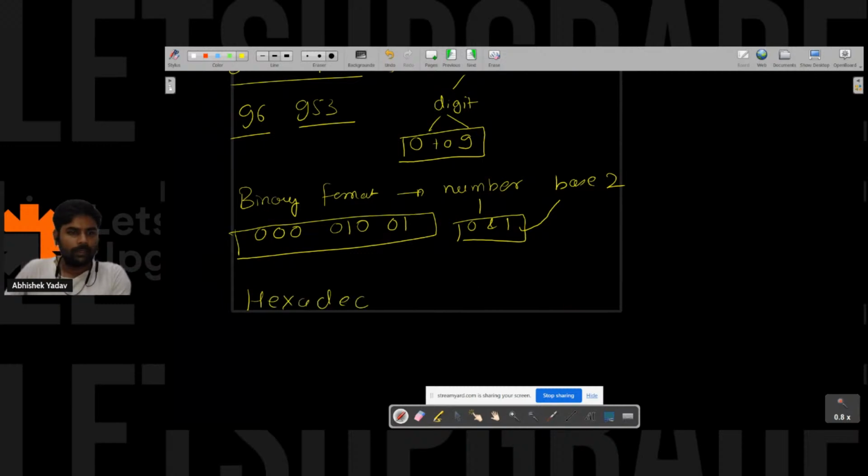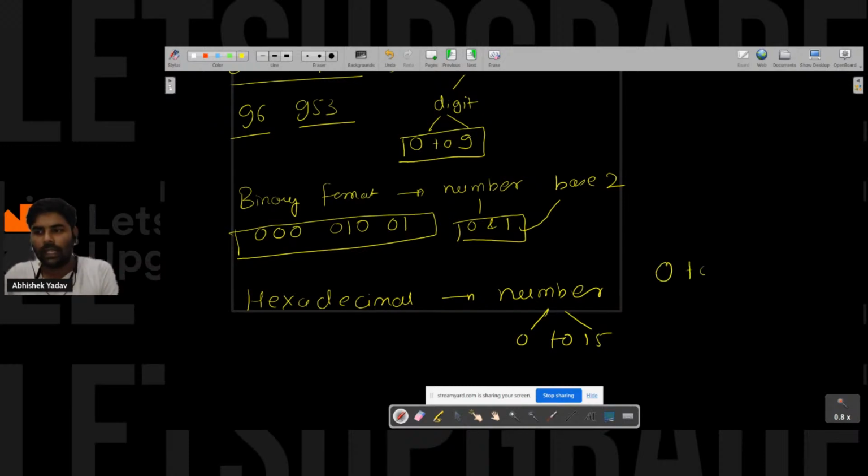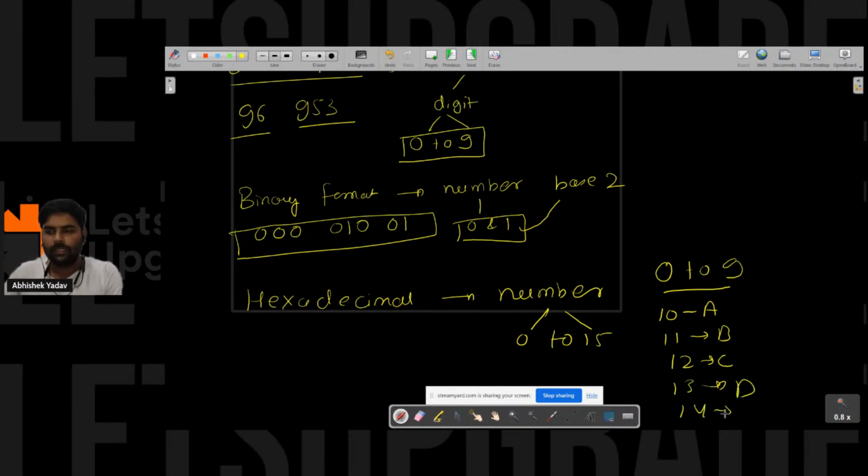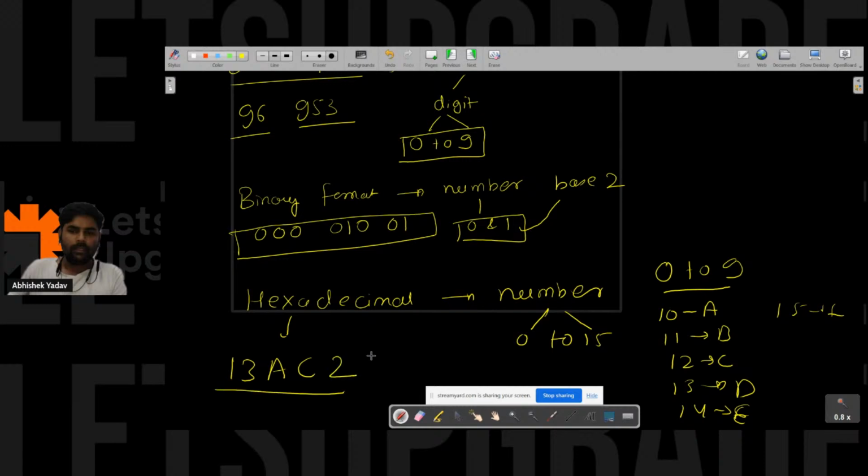In hexadecimal format, you create a number with the help of digits from 0 to 15. Those numbers are called hexadecimal. From 0 to 9 we have the digits, 10 is represented as A, 11 as B, 12 as C, 13 as D, 14 as E, and 15 as F. Let's take one example, 13AC2. This is in hexadecimal format.